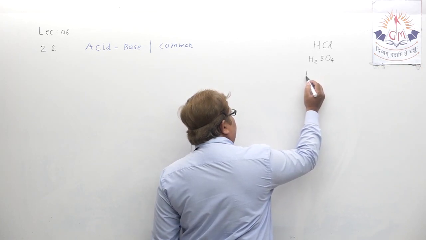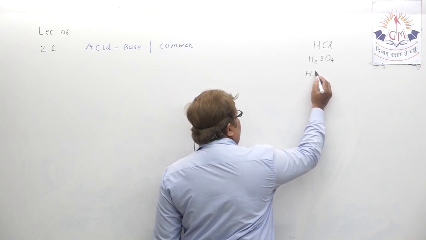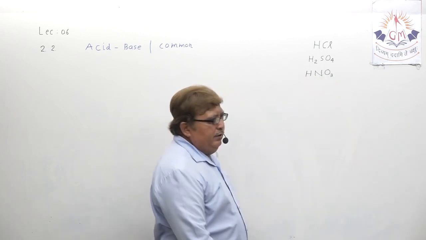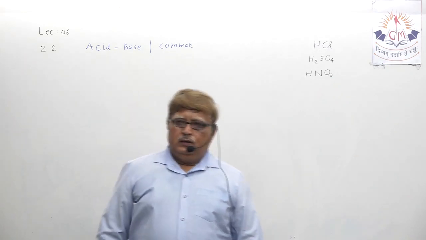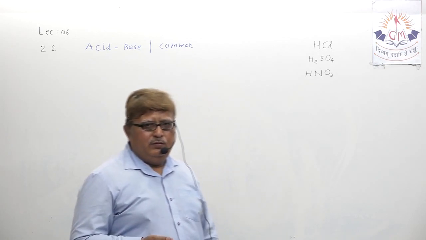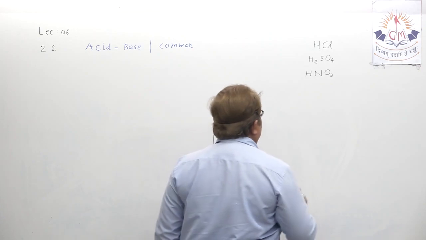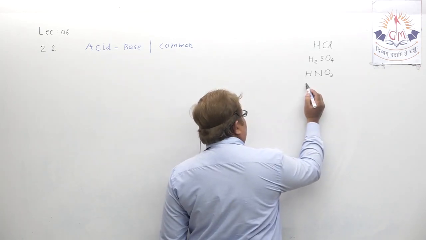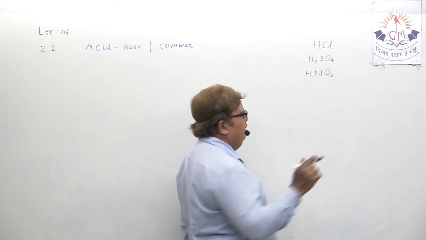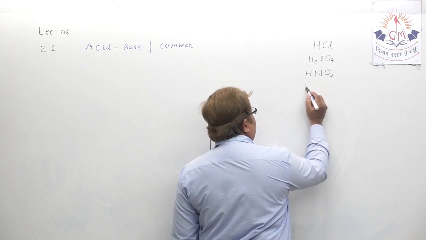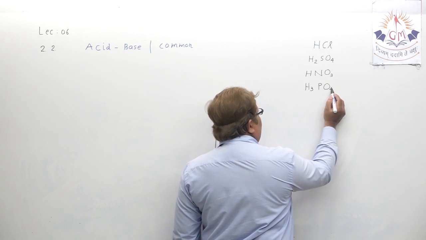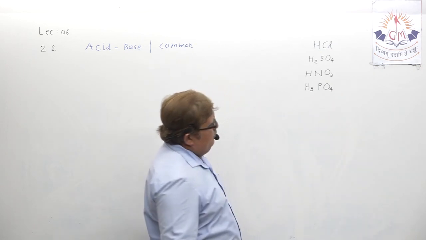Can you suggest the formula of nitric acid? HNO3. Understand? Another one: phosphoric acid. Let me write H3PO4, phosphoric acid. That is enough for clear understanding.